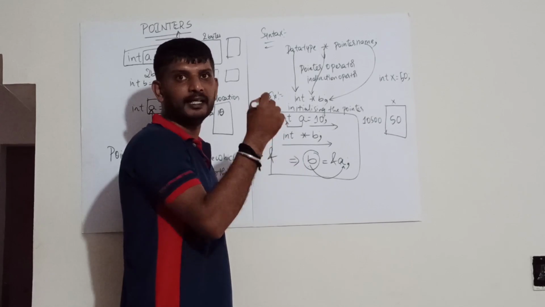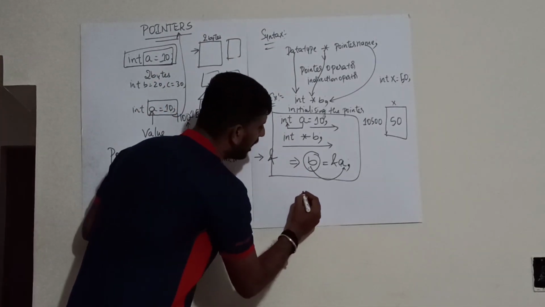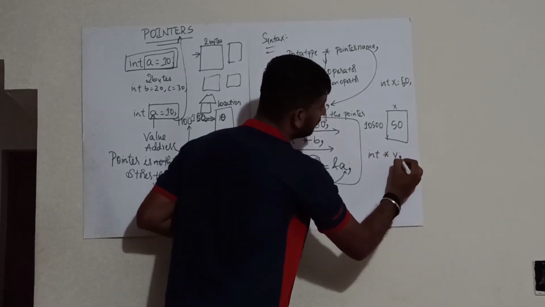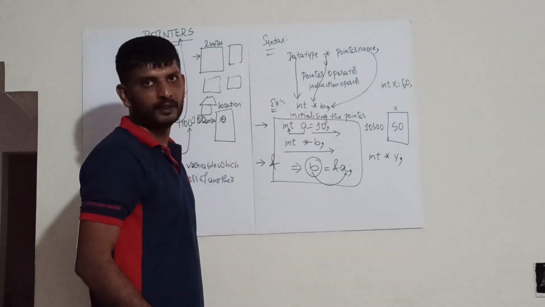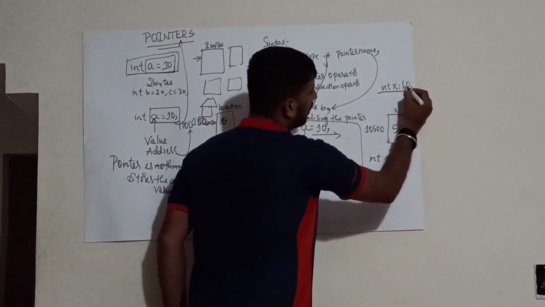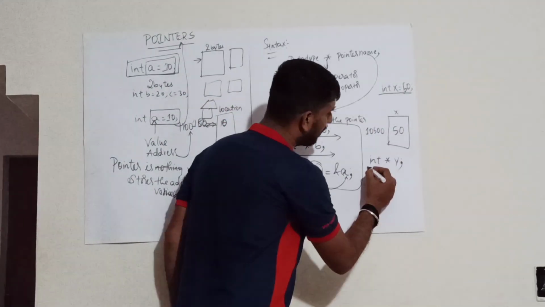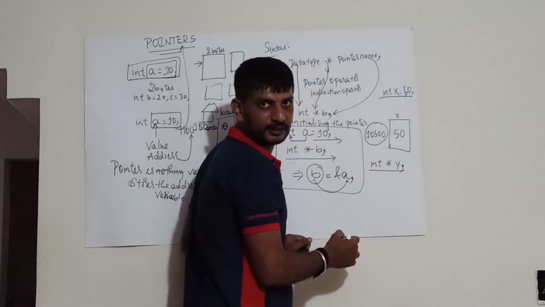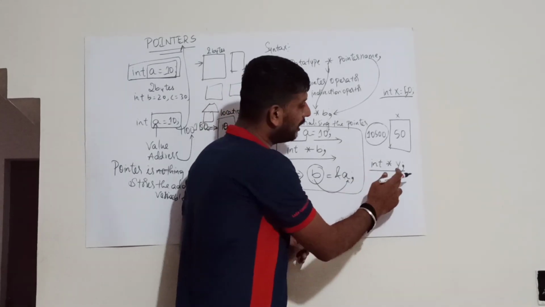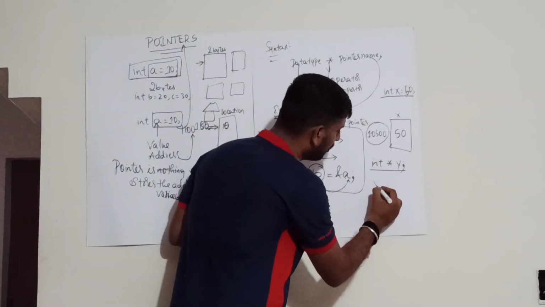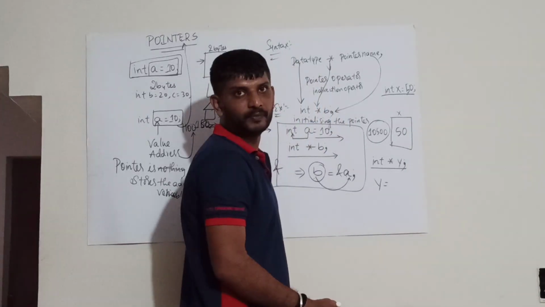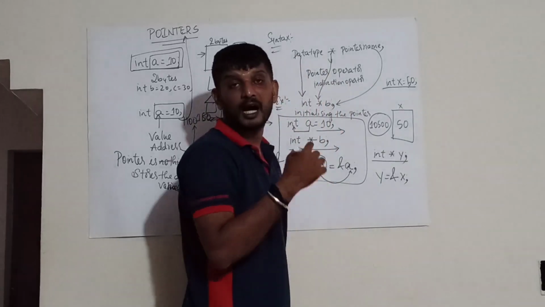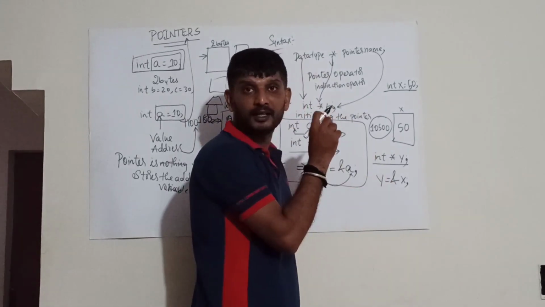For that, what do I need? I need a pointer. So I am taking one pointer that is called y. So, the variable is x, the pointer name is y. Next, I am storing this particular address in the pointer y. So y is equal to ampersand of x. Whenever you want to store the address, you have to make use of the address of operator.